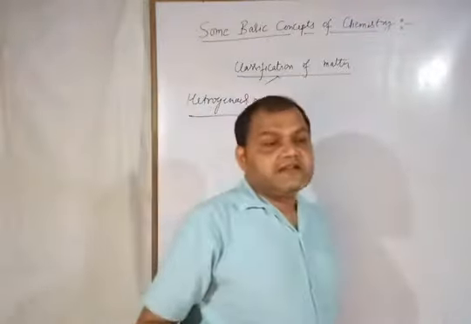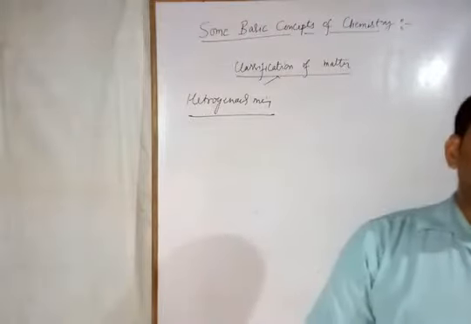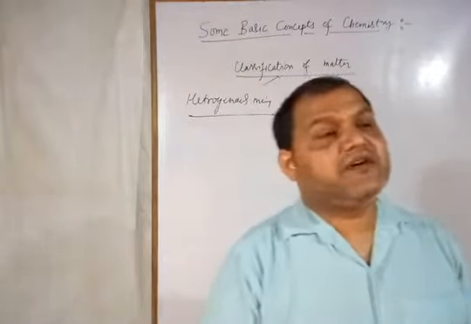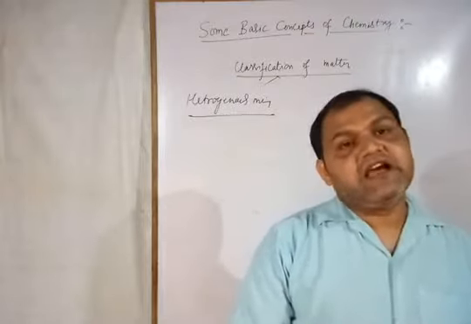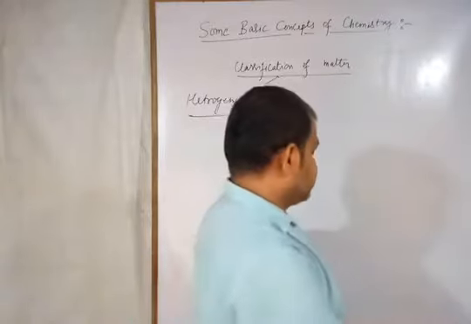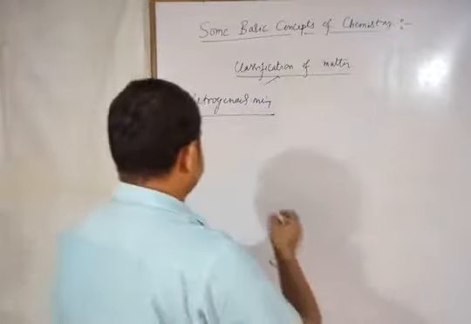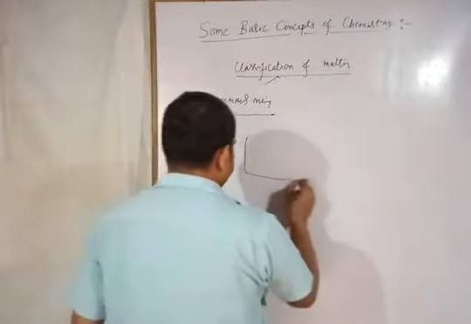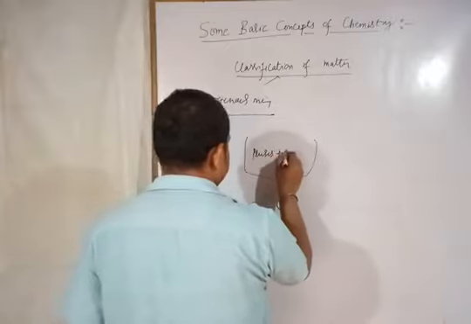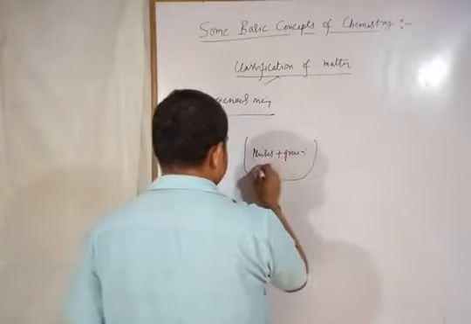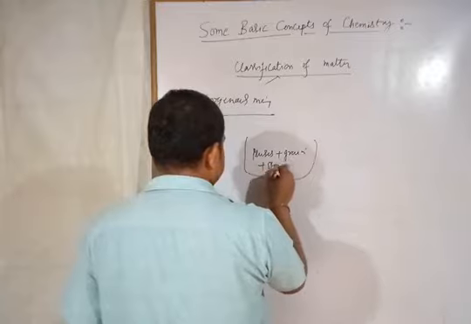That means there will be no uniform distribution of component of mixtures throughout the bulk. That becomes the heterogeneous mixture. Suppose there is, I am taking example, pulses, grains and some stone pieces.